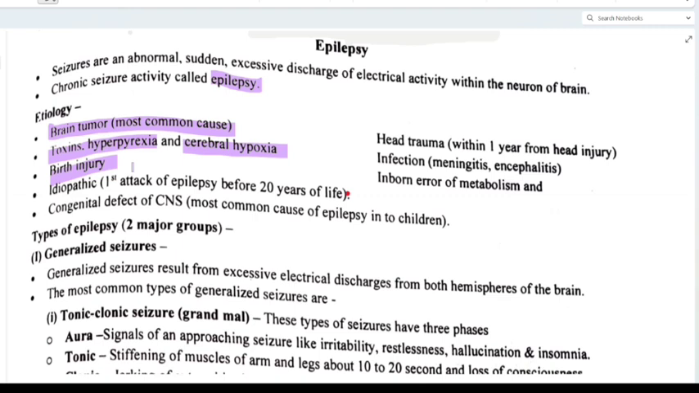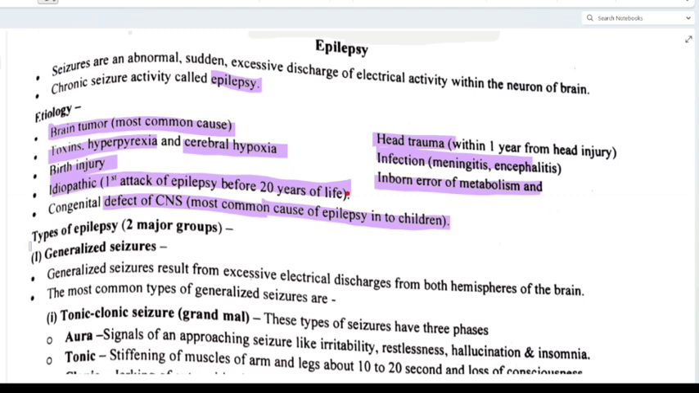Clear? Now idiopathic, what is it? First attack of epilepsy before 20 years of life. Idiopathic means we don't know the reason, we don't know the cause. Now congenital defect of CNS, that is the most common cause of epilepsy in children. Clear? Now coming to head trauma within 1 year from head injury, infection, that is meningitis, encephalitis, inborn error of metabolism, all that will be the etiology.